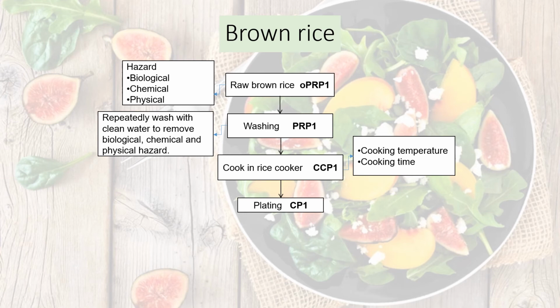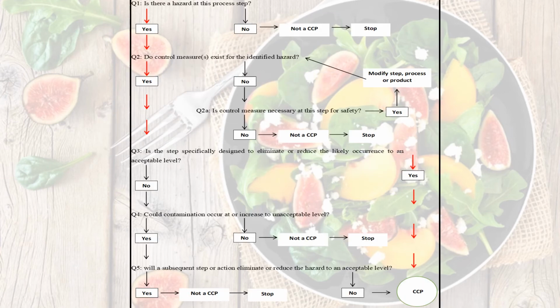Step 3 is cook in the rice cooker. This step is a CCP, because we have to control the cooking temperature and the cooking time. Step 4 is plating. And this is HACCP decision 3 to identify CCP.